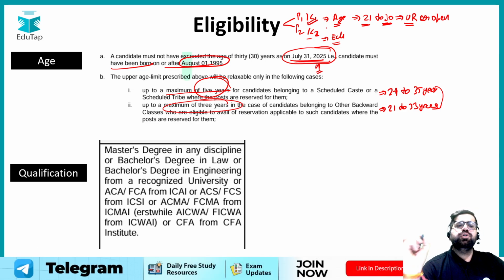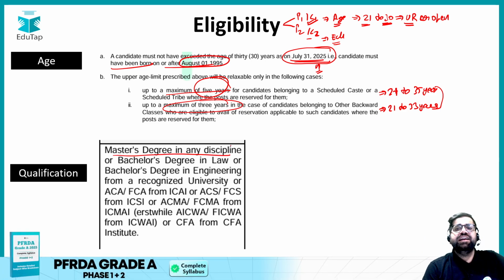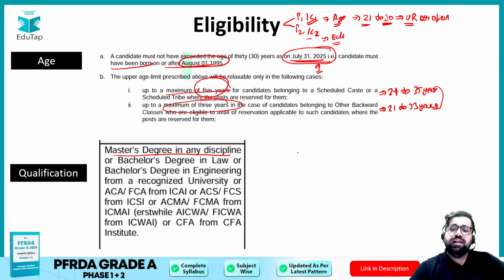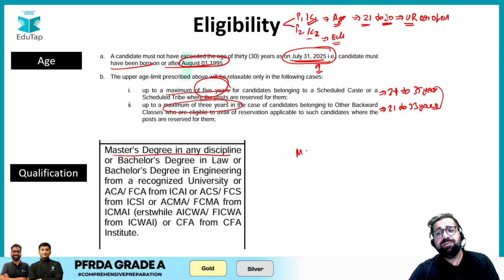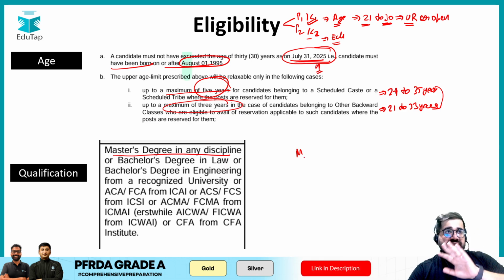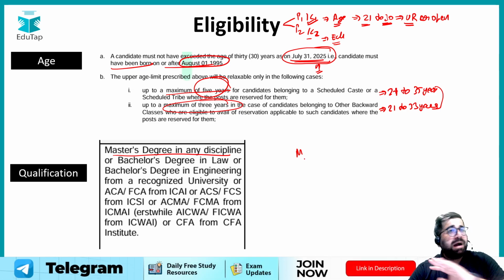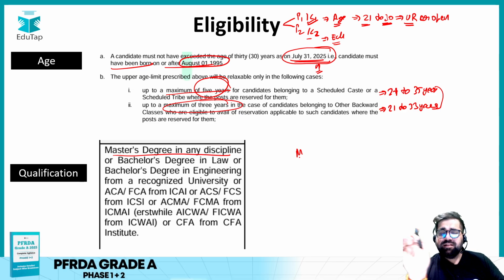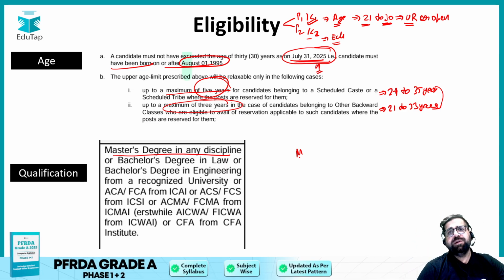Condition number two is related to your qualification. Now see, master's degree in any discipline. What does that basically mean? If you have done masters in any discipline, whether it's hotel management, agriculture, science, commerce, biotechnology, or any kind of master's degree, then definitely you can apply for this particular exam.